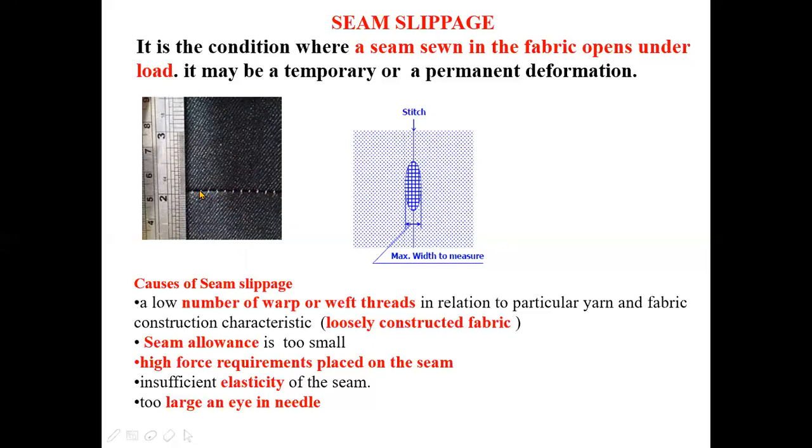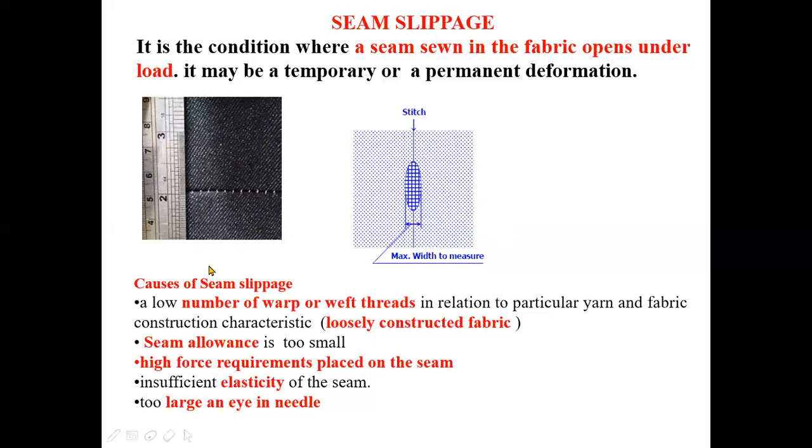That means here sewing thread is used to stitch the fabric. Now, when the fabric undergoes an extensive load, then what will happen? The sewing threads will be visible because of opening of the seam, and this is the phenomenon which is known as the seam slippage, right?